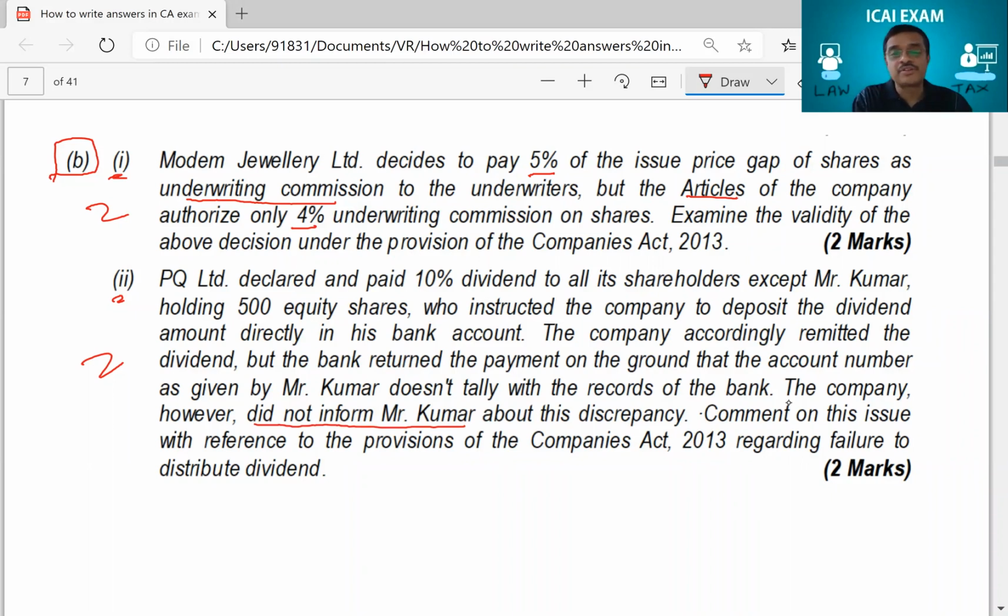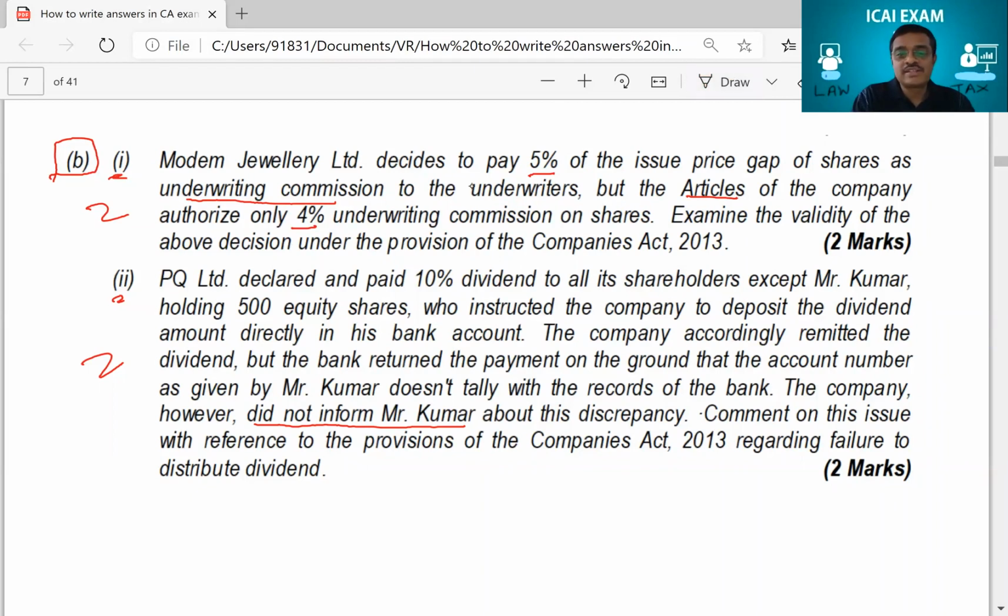Again, 2 marks question. Again, if you see, both were practical questions. You are supposed to write provision of law, facts of the case, and conclusion. But sir, 2 marks, 4 marks, 8 marks. I told you, marks is not the criteria. Practical questions, it should be. Okay, let's see how students wrote and whether they got the marks or not.